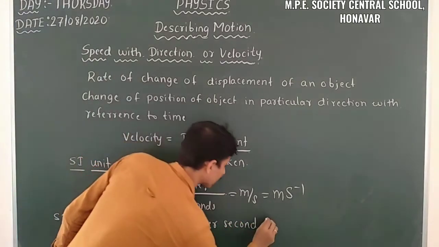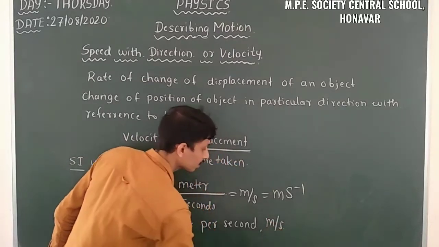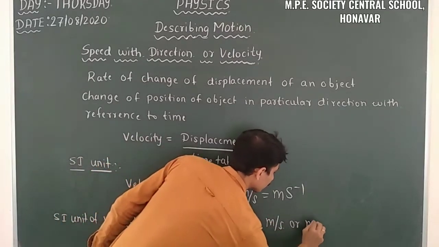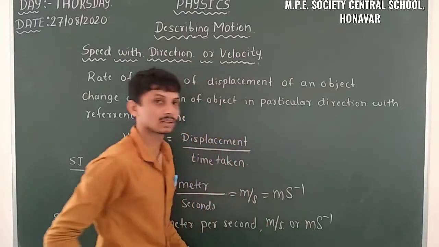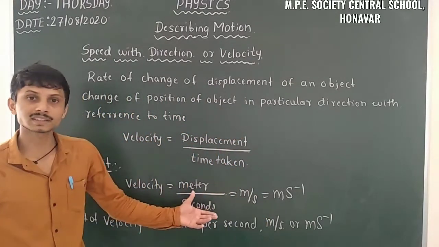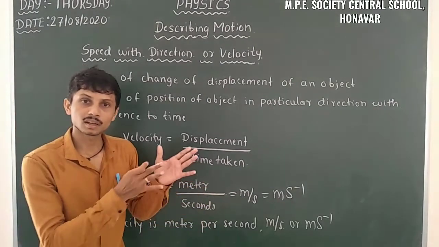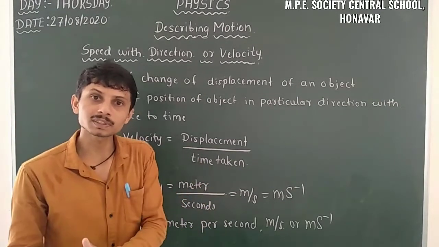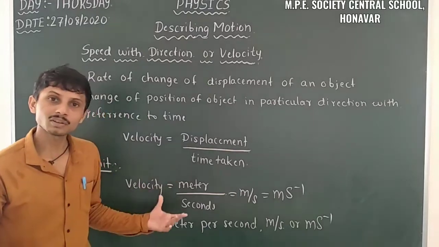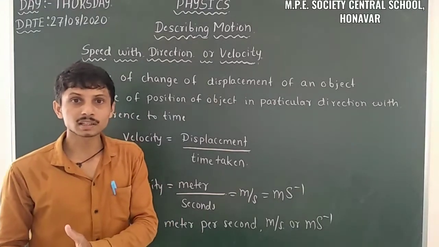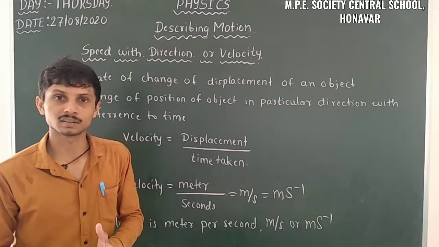We can also write it as meter per second or meter second raised to -1. So this is about the SI unit of velocity. Likewise the SI unit of speed is also meter per second.